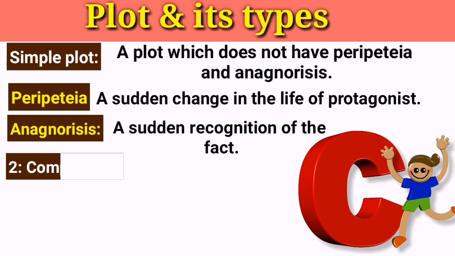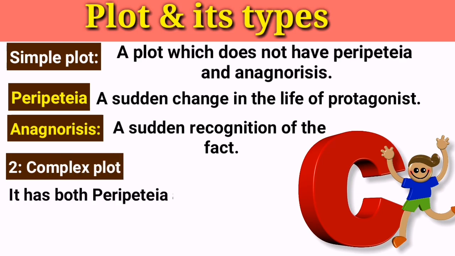On the other hand, Aristotle has said that a complex plot must contain peripeteia and anagnorisis, because it is the best way to arouse pity and fear in the audience. If you take the example of Oedipus Rex, it is a complex plot because there is peripeteia and anagnorisis. Oedipus is unaware of killing his father and marrying his mother, but later he recognizes or discovers it, and in this way he faces his decline or downfall. Therefore, Aristotle suggested this plot for a tragedy because it arouses pity and fear in the audience.